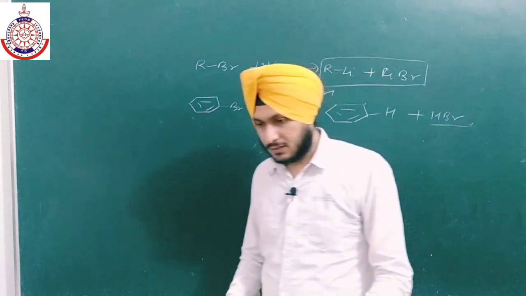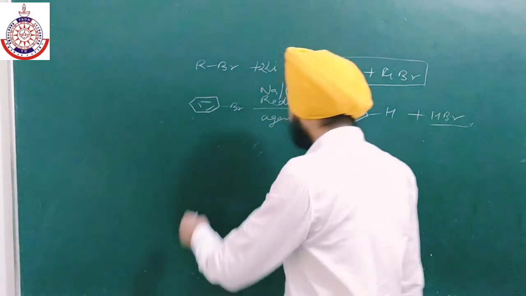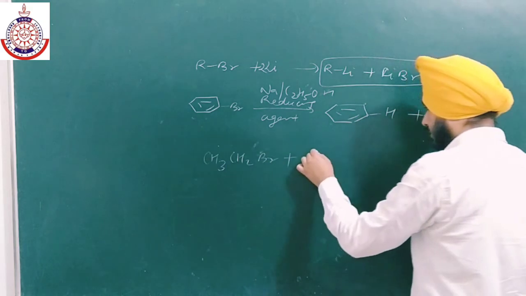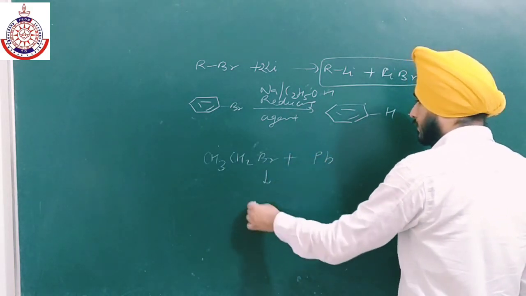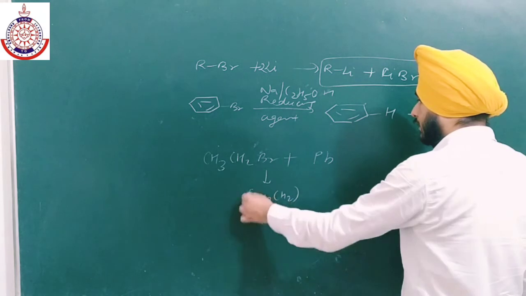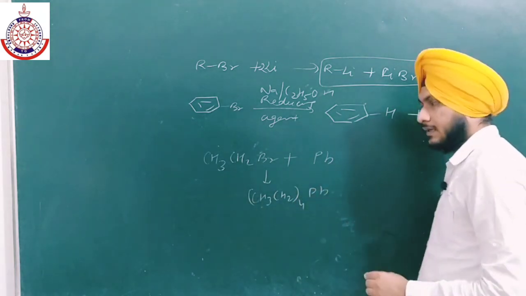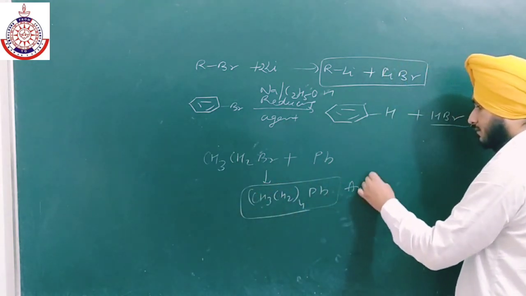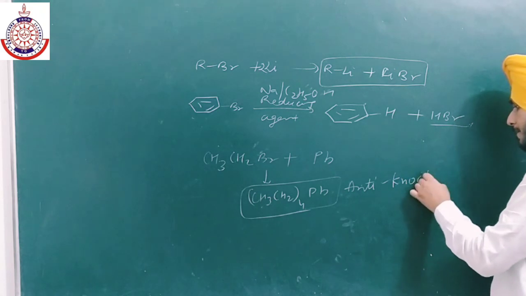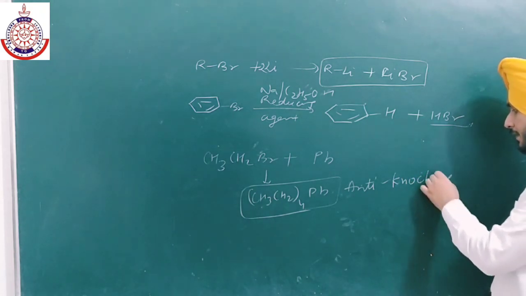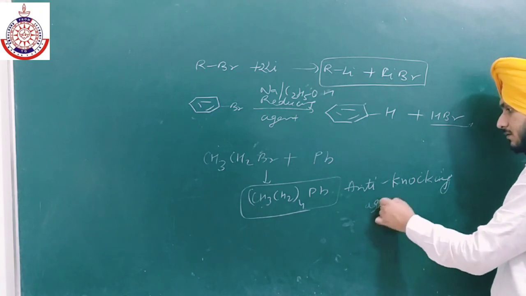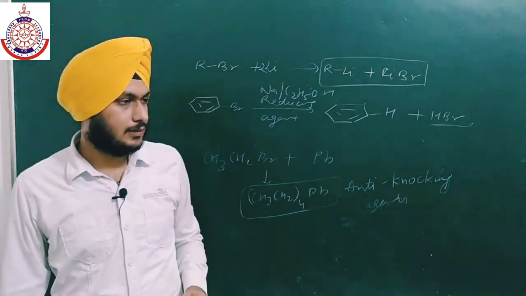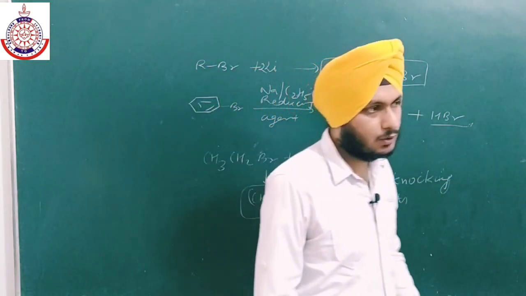Similarly, there is also a reaction of ethyl bromide with lead alloy, giving tetraethyl lead, (CH3CH2)4Pb. Tetraethyl lead is used as an anti-knocking agent in automobiles. So these are some applications of haloalkanes and haloarenes.